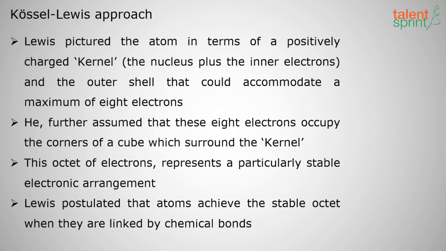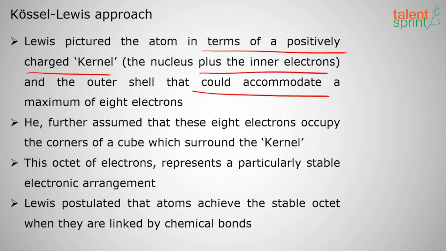The first is the Kössel-Lewis approach. Lewis pictured the atom in terms of a positively charged kernel, the nucleus plus the inner electrons, that is protons, neutrons and electrons. He called it the kernel, and the outer shell could accommodate a maximum of 8 electrons, like we have a cube. If I take a cube, we have 8 corners, right?